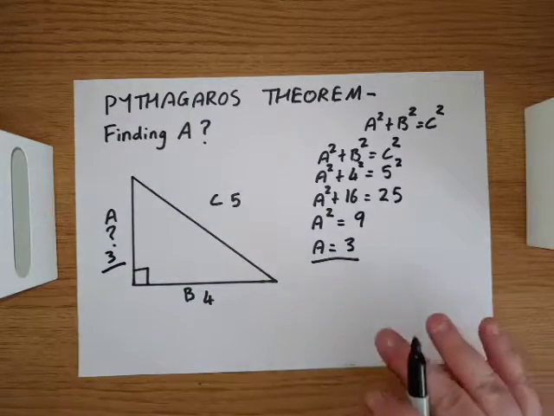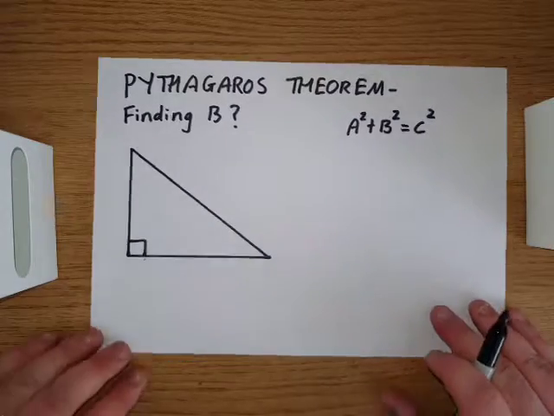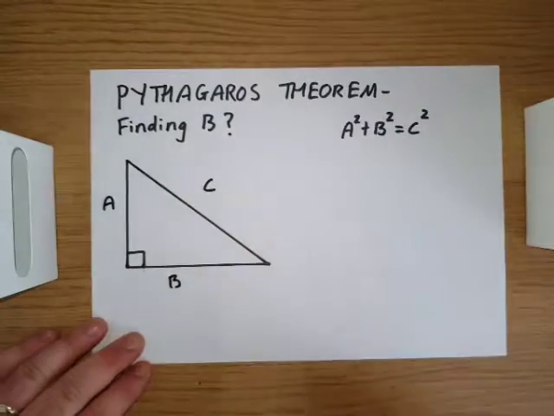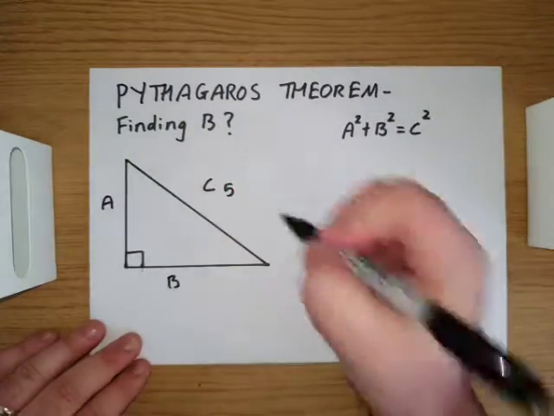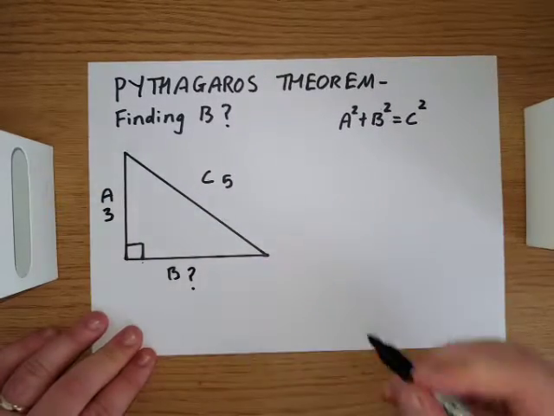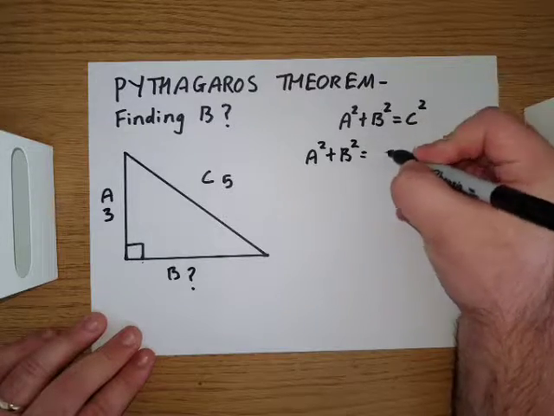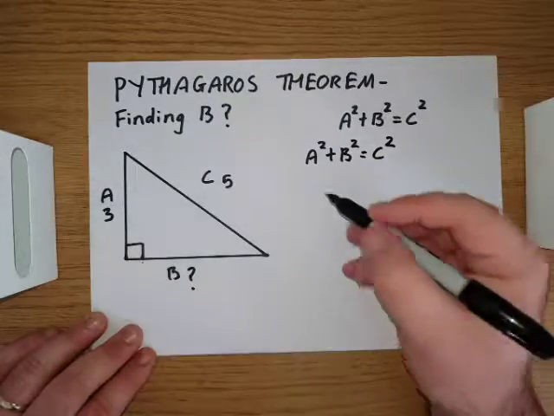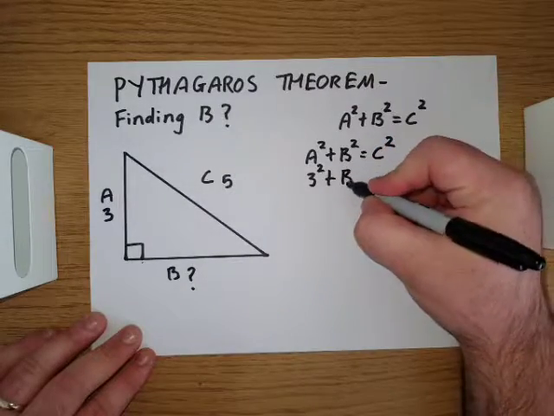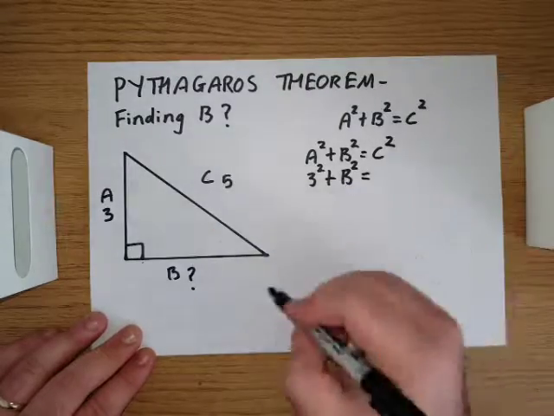Lastly, what I'm going to do is find B. Again, exactly the same as before. We have A, B and C. We know C is 5. We know A is 3. And this time we want to find out B. So we write out the formula: A squared plus B squared equals C squared. We know A squared is 3 squared, plus B squared is what we're trying to find out, so we leave it as B squared, and that equals 5 squared.